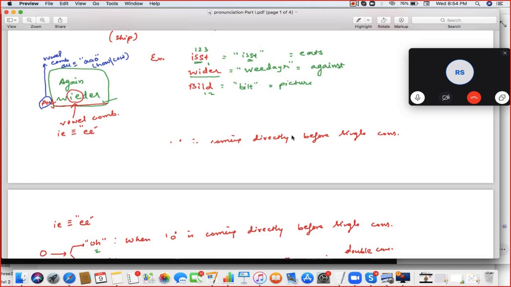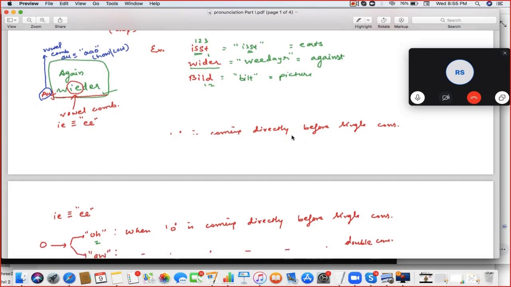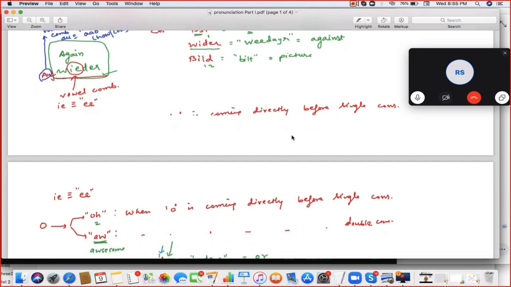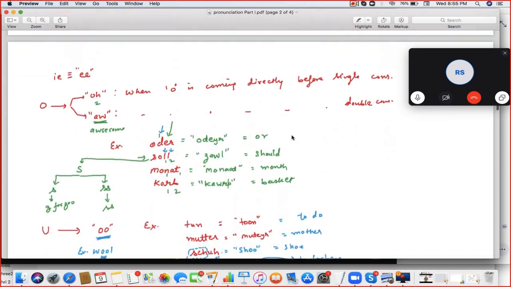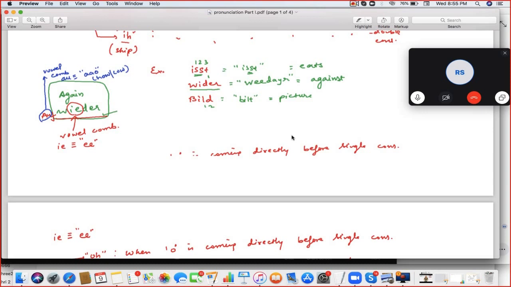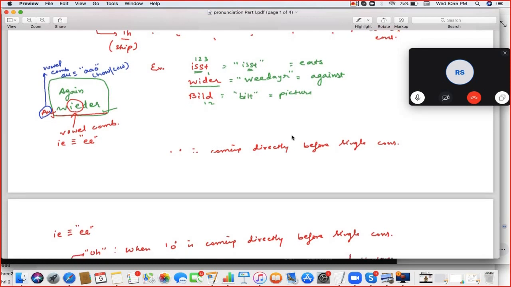And if the word is WIEDER, I is coming before one consonant D, so the word will become wieder, as in E. You stretch it. So with a single consonant, you stretch it. Yes. Ist, wieder, and the next word is BILD. So there are two consonants after I. So we don't stretch it. It will become bild. Correct.